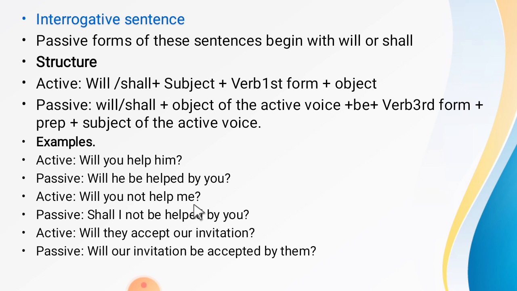Will you not help me? Shall I not be helped by you? So you can see here we put shall because I have already told you we put shall as a helping verb with I and we. Will they accept our invitation? Will our invitation be accepted by them?